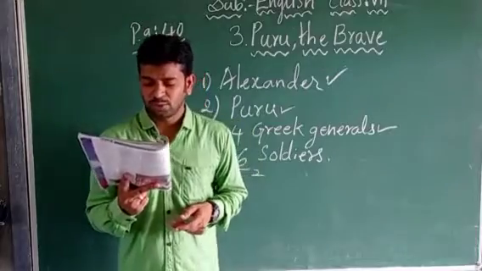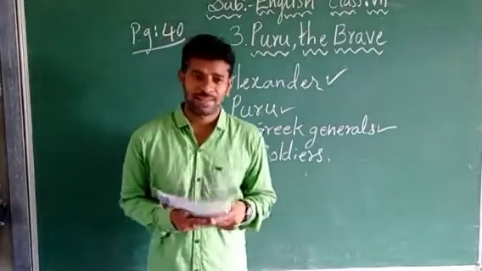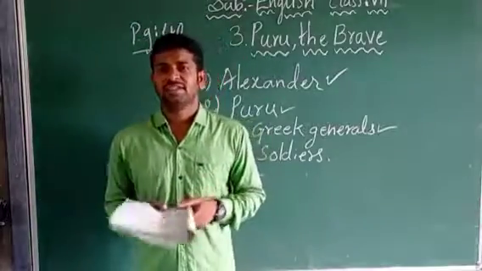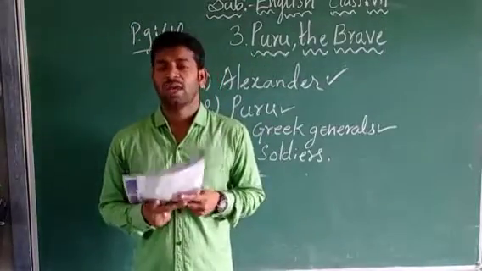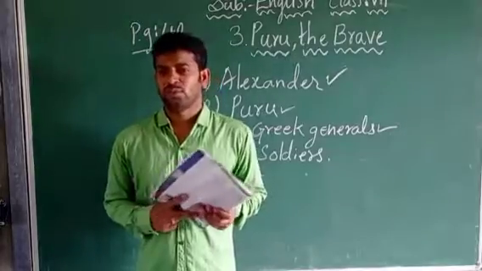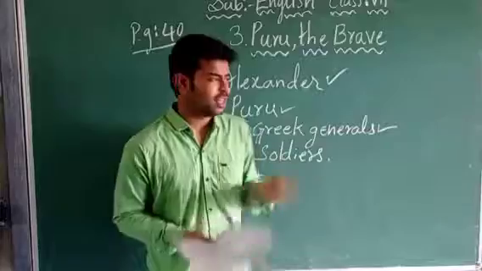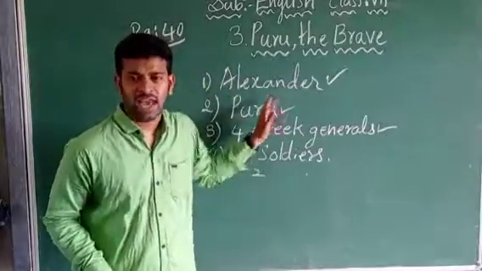So the generals go to Alexander and Puru. The four generals got up from their chairs and they began to go to Alexander and Puru. So this is the small conversation between these four characters, children.